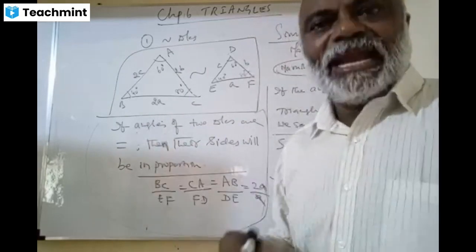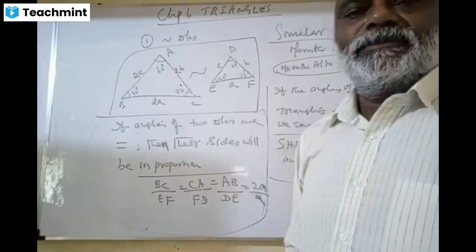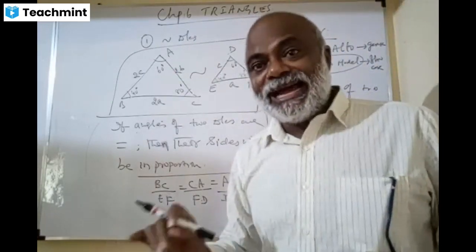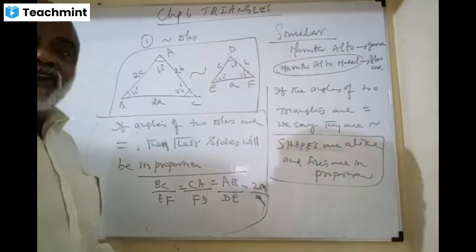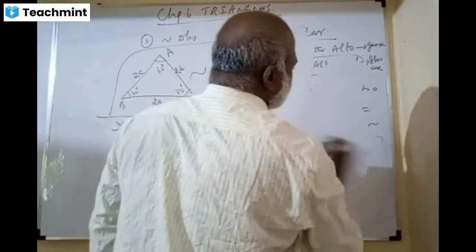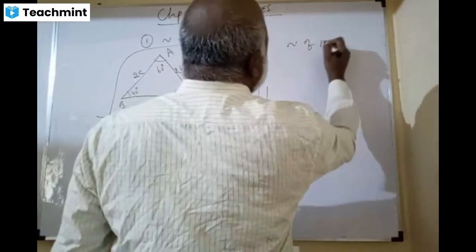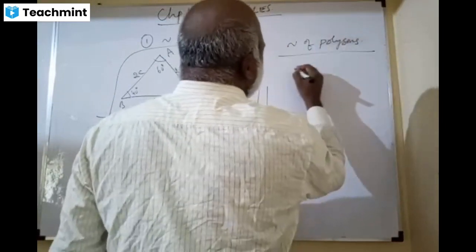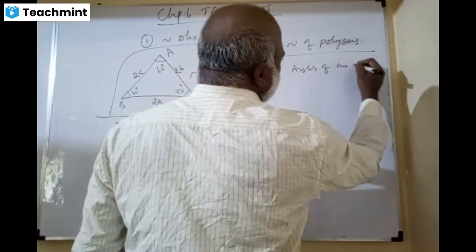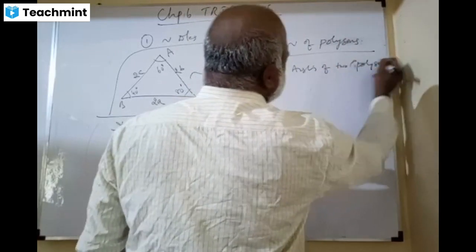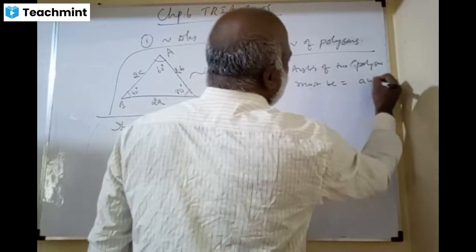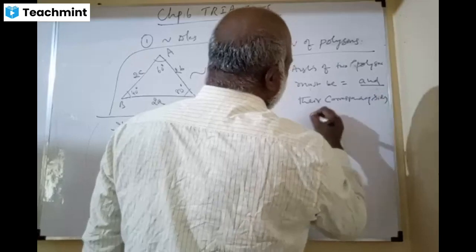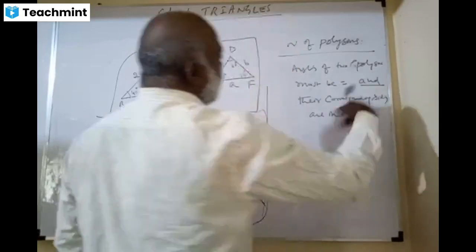Once the angles are equal, automatically the sides will be in proportion, but not in other figures. The general definition for similarity of polygons: angles of two polygons must be equal and their corresponding sides are in proportion. Both should happen.